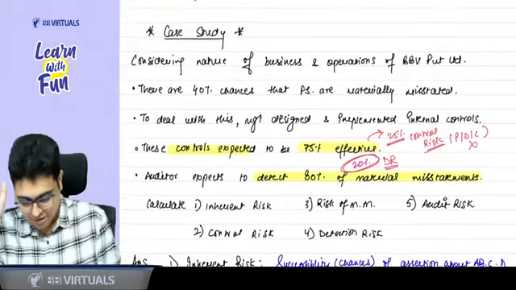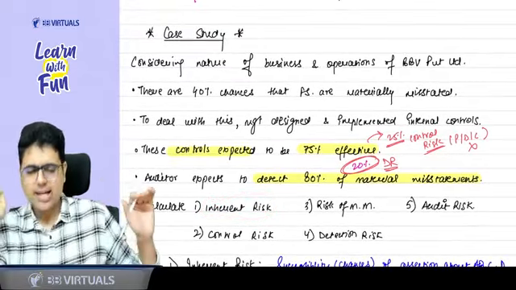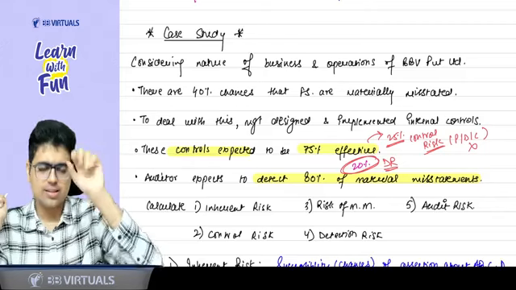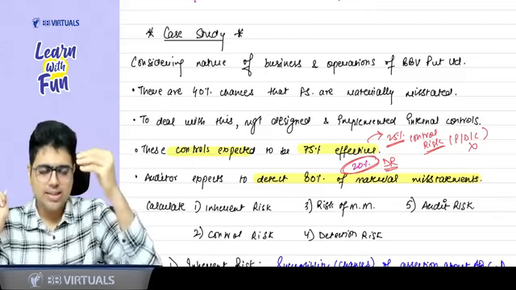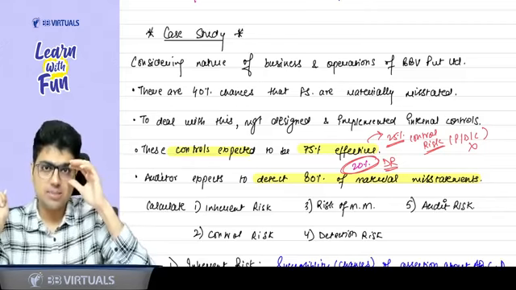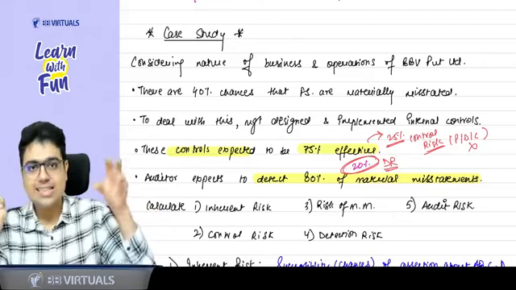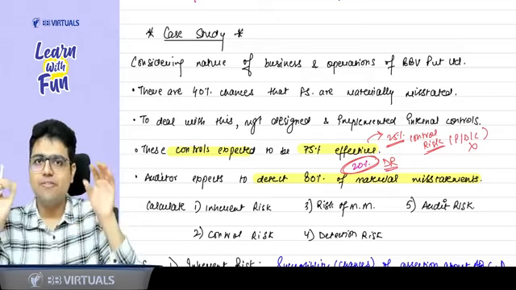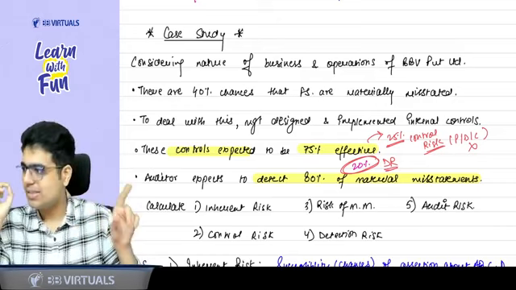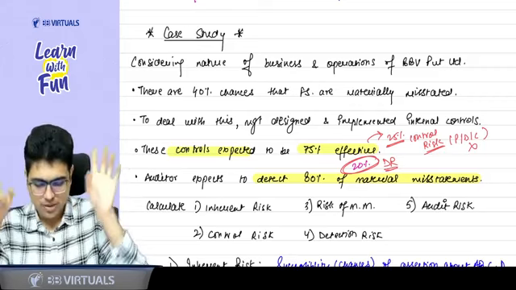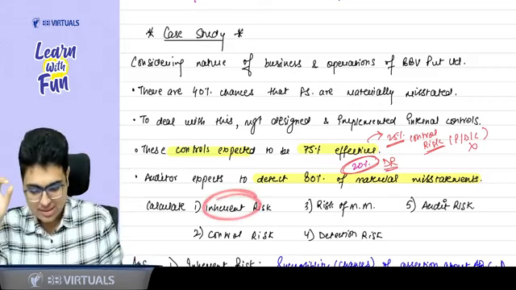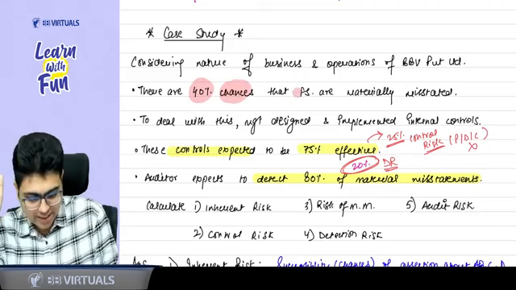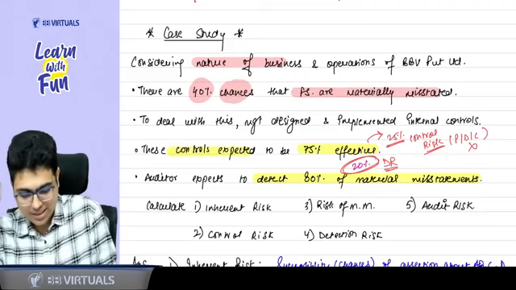First of all, talking about inherent risk. Inherent risk means what are the chances, considering the nature of business, the nature of activities, that the financial statements will have material misstatement. As the name suggests, this is inherent to the business. Because of the activities of the business, this risk will always be there. So talking about the inherent risk, can I say as per this question, there is a 40% chance that financial statements are materially misstated considering the nature of business and operation?